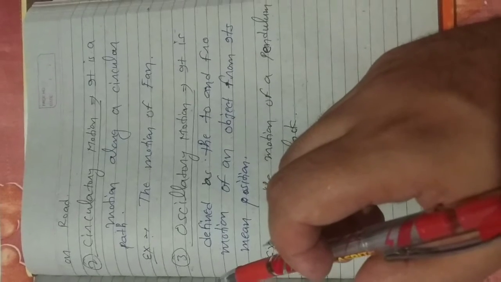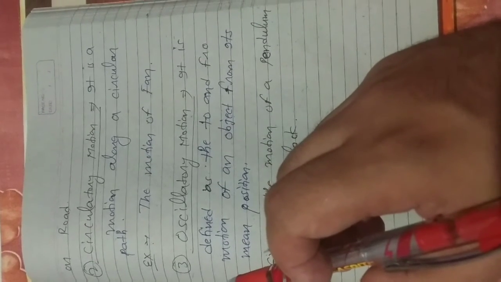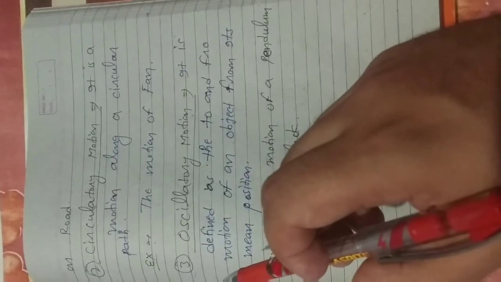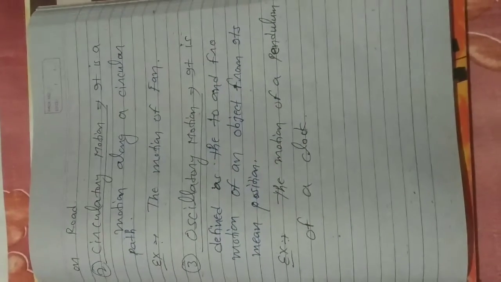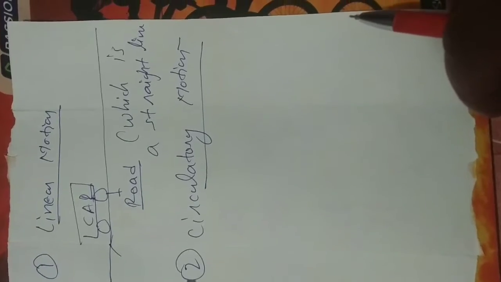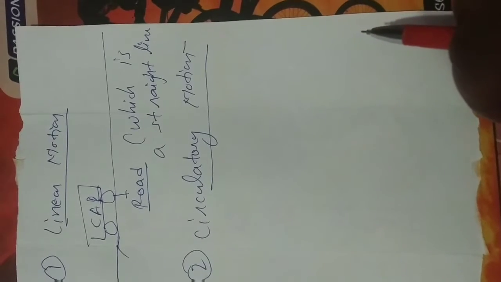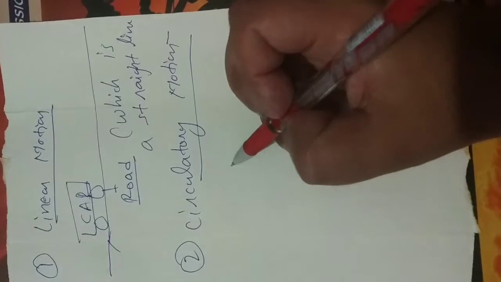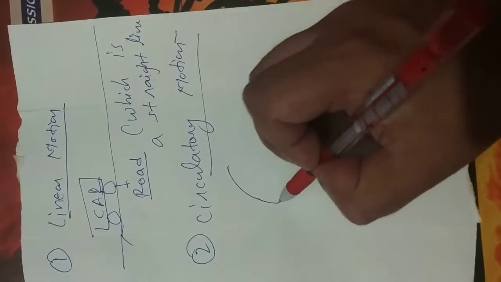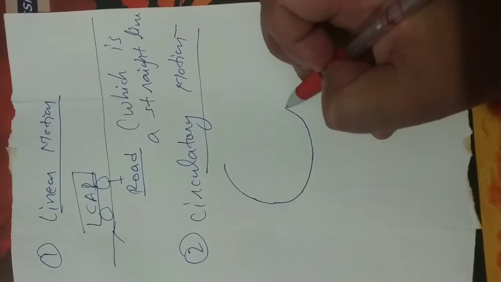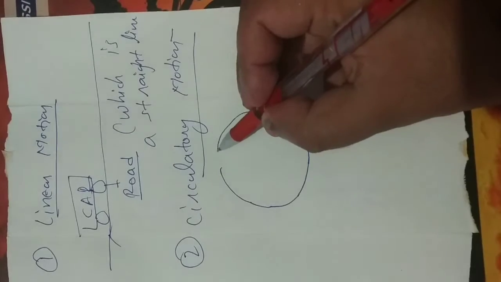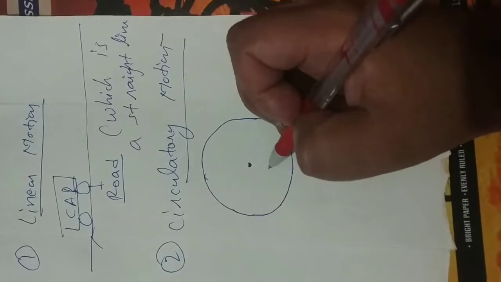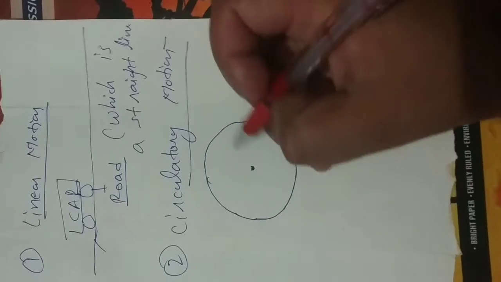The second motion is circular motion. It is a motion along a circular path. For example, the motion of a fan. Circular path is represented as, suppose this is the center of the circle.